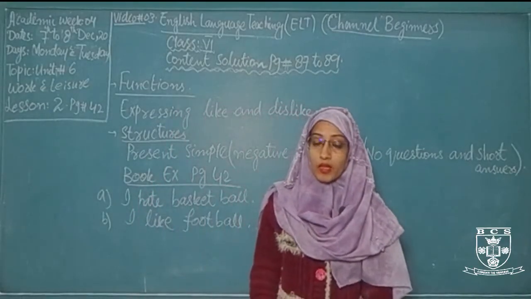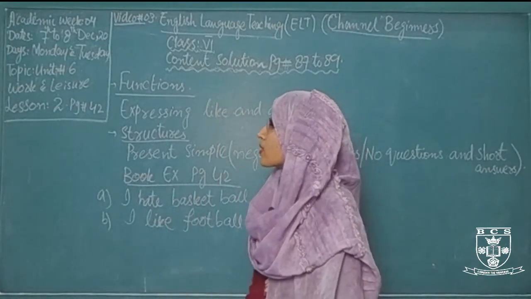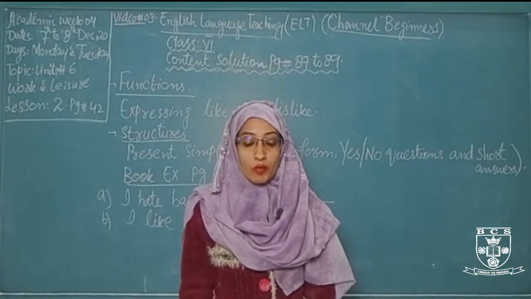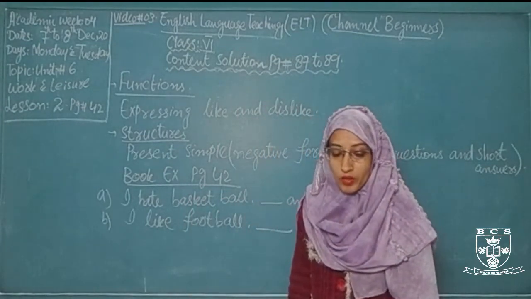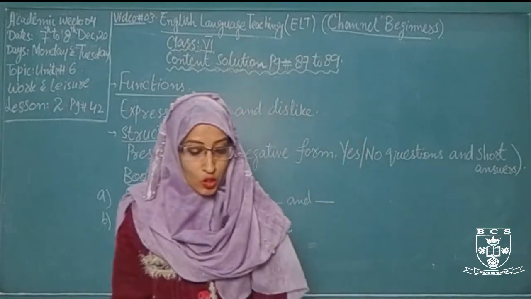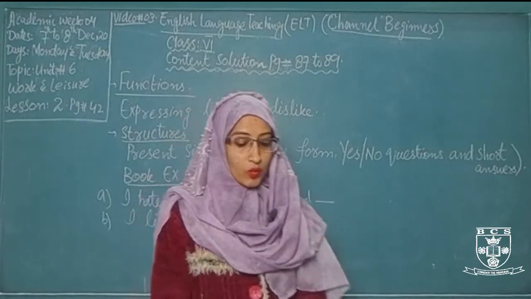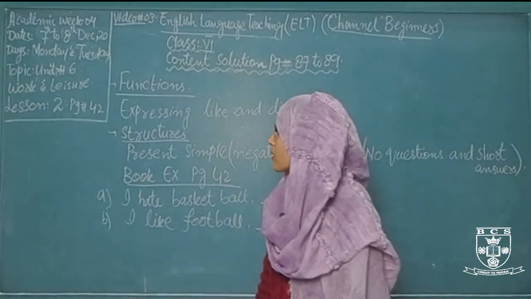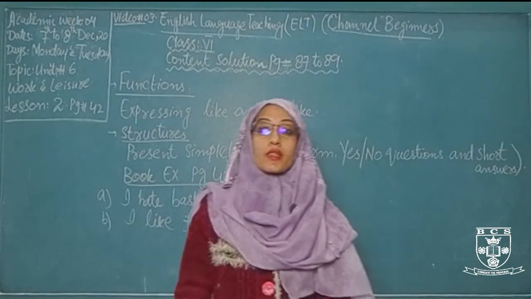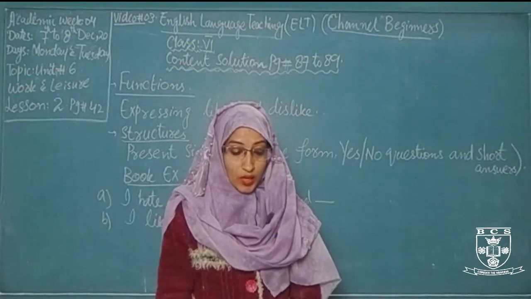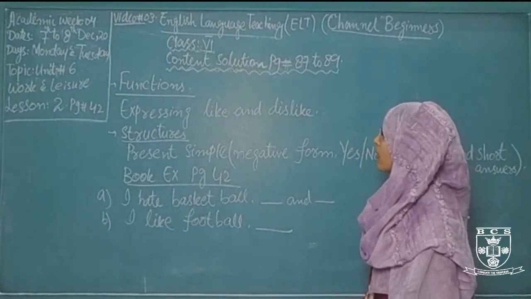Before starting the class, I'm telling you that we have discussed and started unit number 6 and its lesson number 1 in our previous classes. Today we will study its lesson number 2. Now in this lesson there is a conversation between two friends, the first one is Alan and the other is Barry, and they are discussing and expressing likes and dislikes of sports, and the basic function of this conversation is expressing like and dislike.